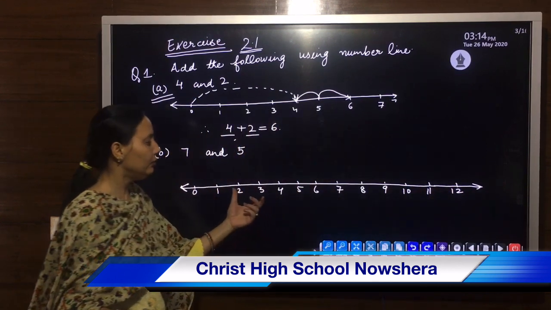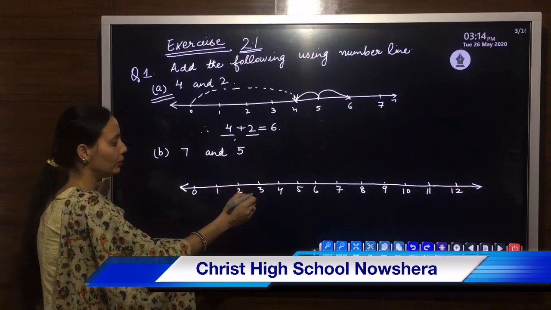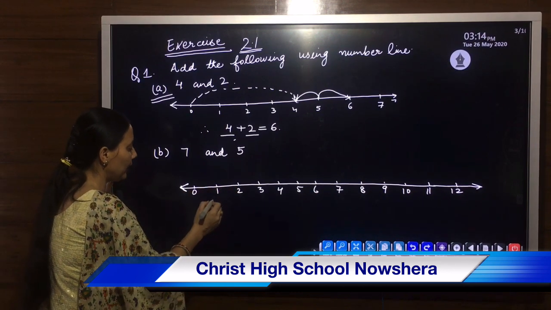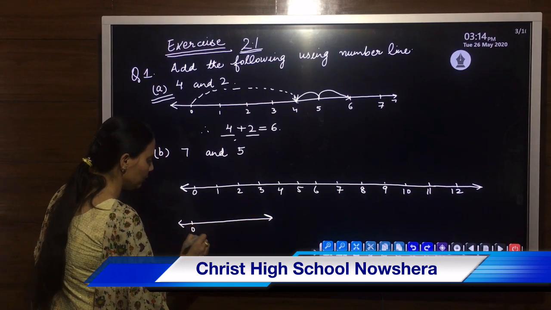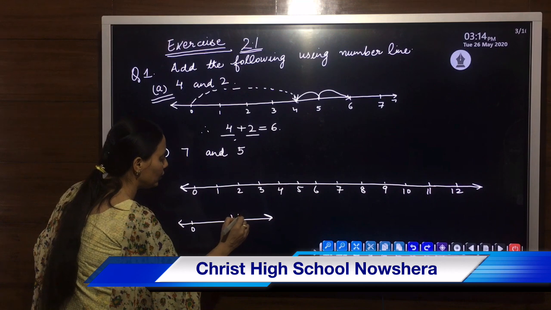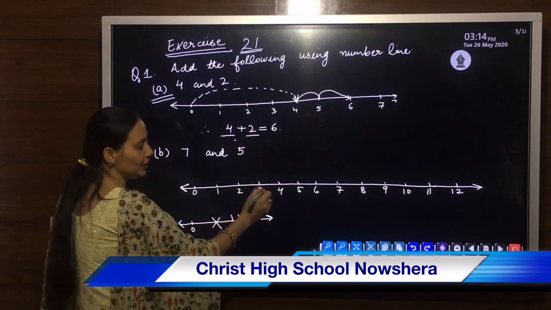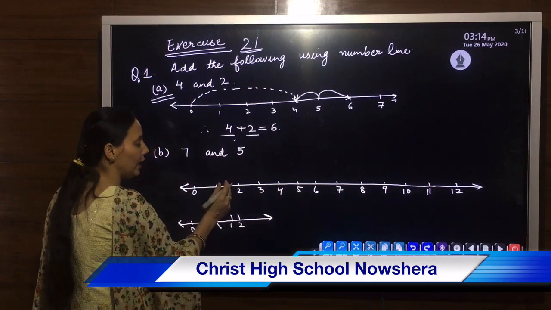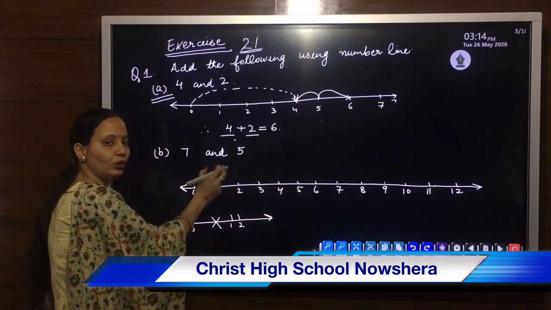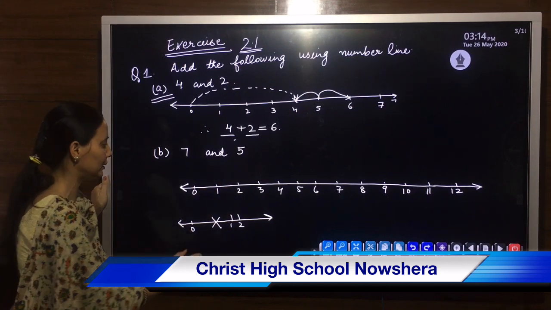We will keep each number at an equal distance. There should not be one digit at 0, then 1 here and then 2 here. There should be equal distance between two numbers, and that is known as the unit distance we studied.